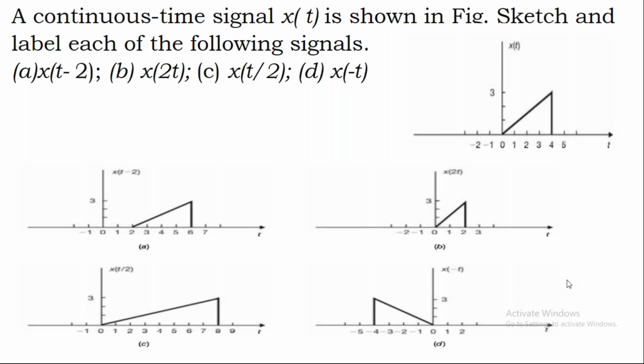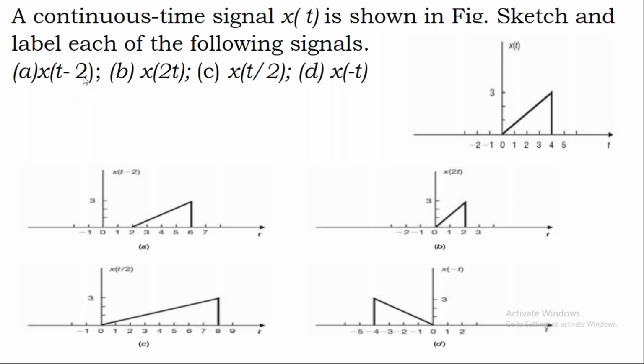So try to understand, the moment you shift it, it depends on the term which is there inside this function. Now please understand the same thing. Suppose you can plot t plus 2 also. Assume it is t plus 2, instead of t minus 2, we have x of t plus 2.